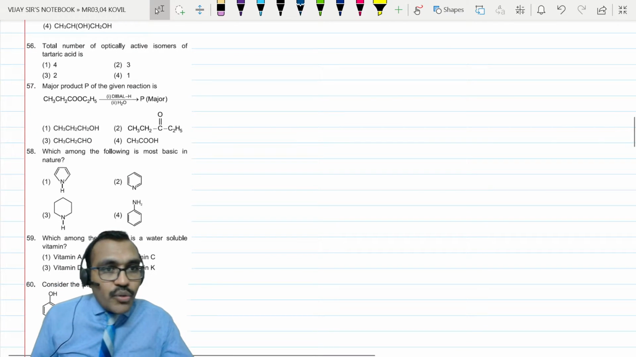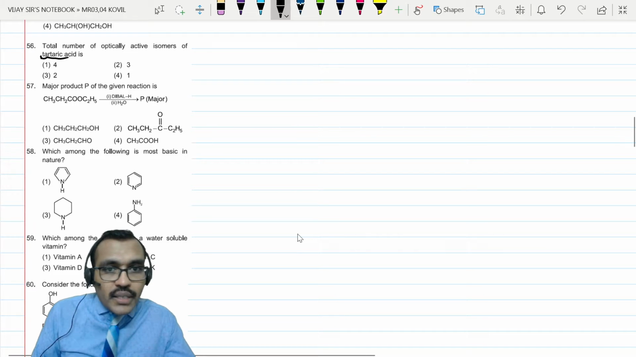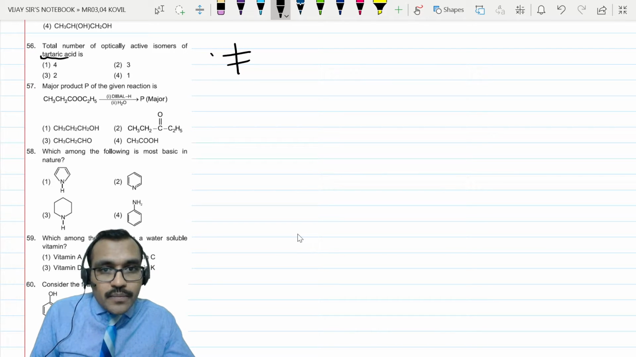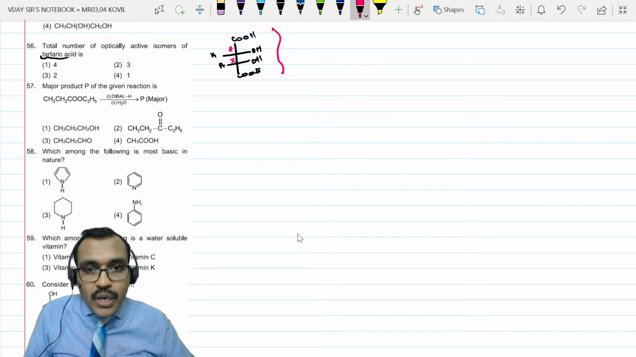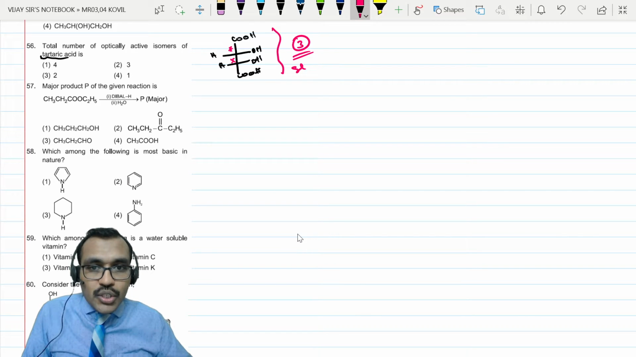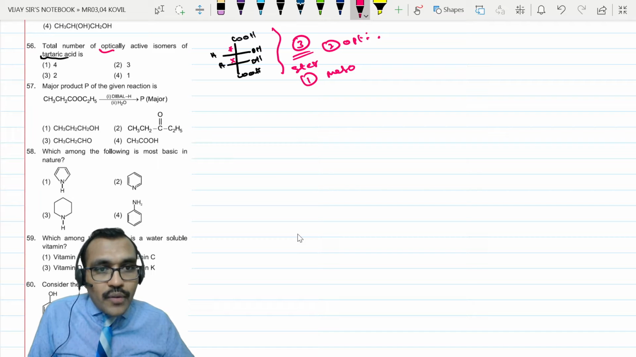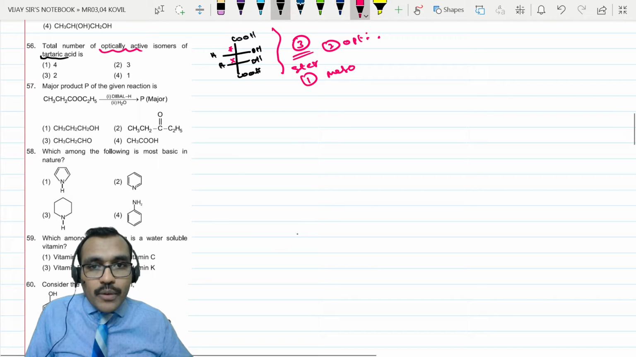Total number of optically active isomers in tartaric acid. Tartaric acid has 2 chiral centers: HOH, HOH, COOH, COOH. As it has 2 chiral centers, the number of stereoisomers possible is 3, in which one is meso: 1 meso, 2 optically active. They are asking about the number of optically active forms, so the option will be 2.